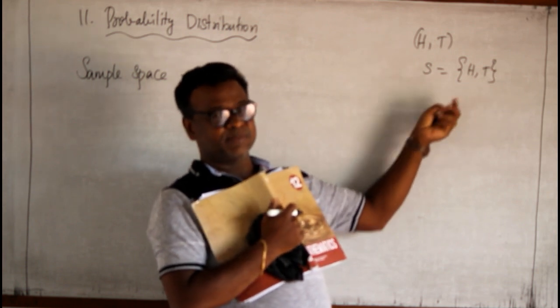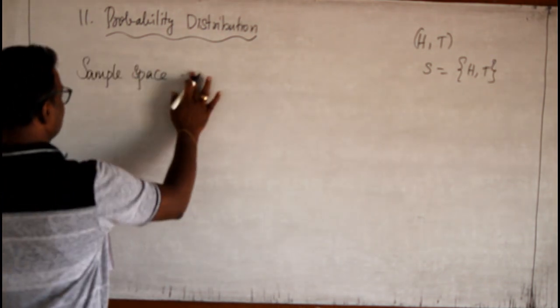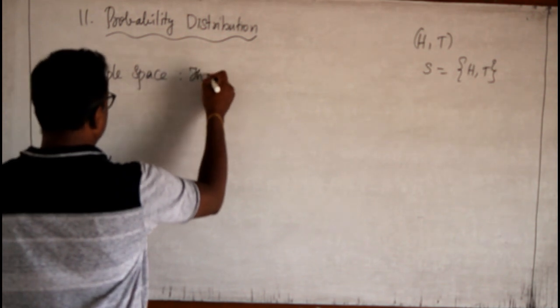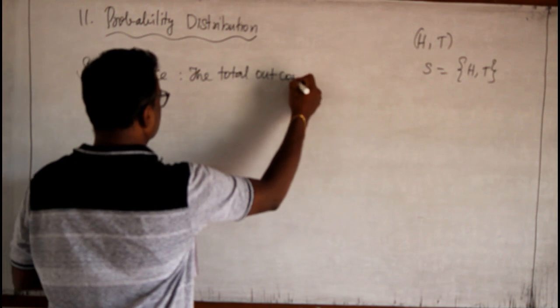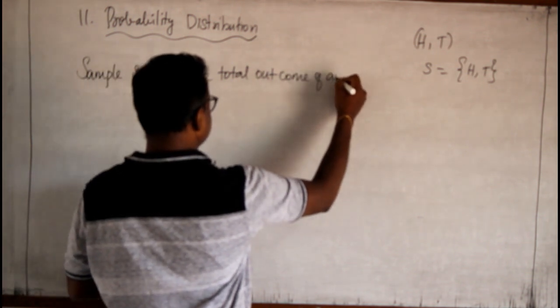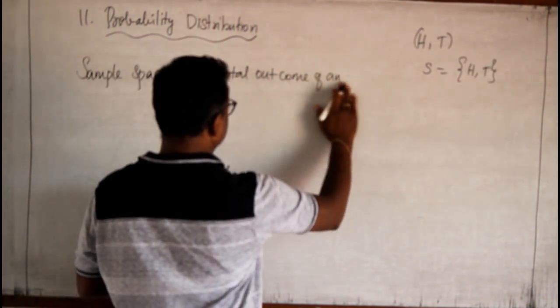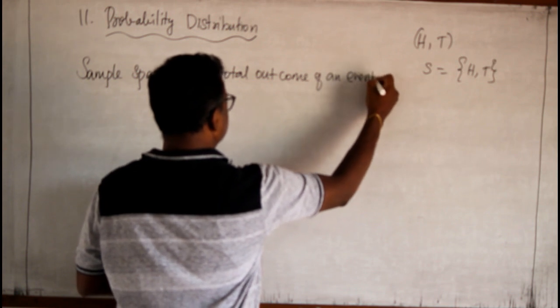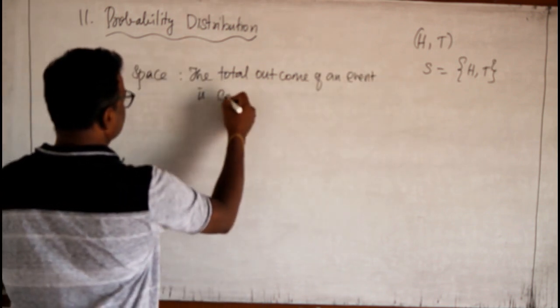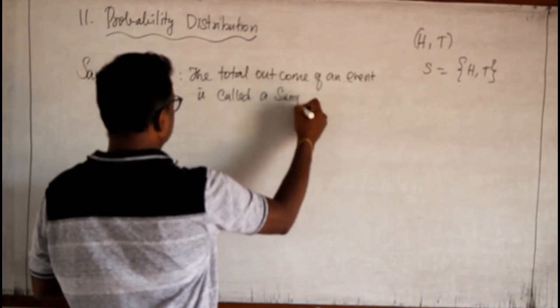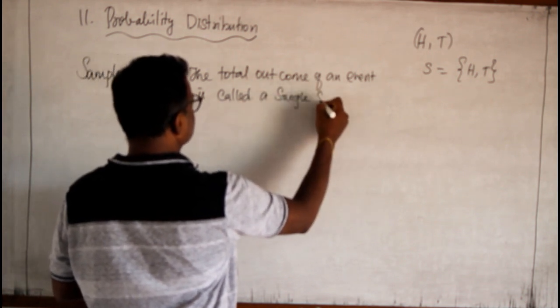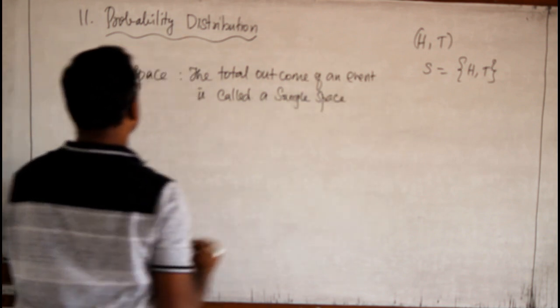Therefore, this is the sample space. So sample space means what? The total outcome of an event is called a sample space.